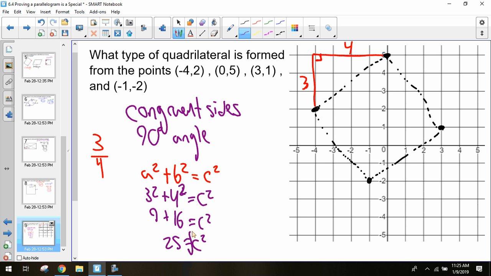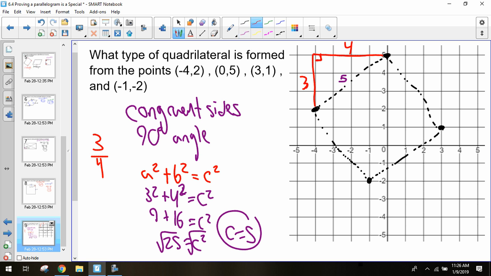So we take the square root of 25, which is 5. So we know the length of this side is 5. So we end up counting 5. Well, to show that, we don't know that, because we don't know it's a square yet. We're trying to find it.